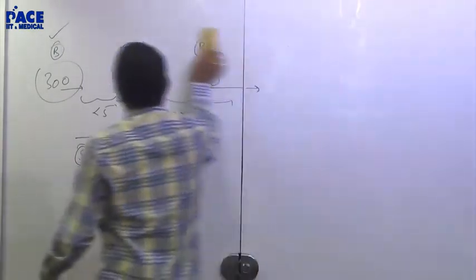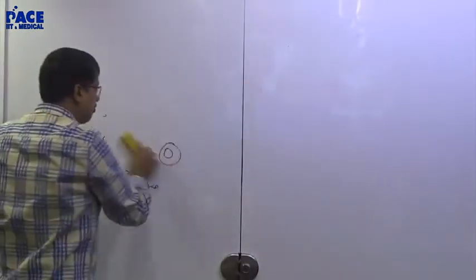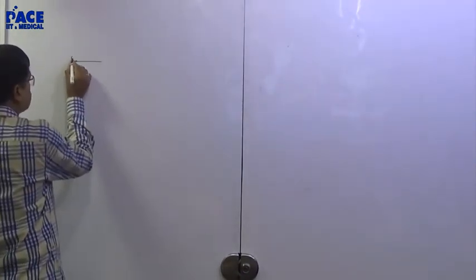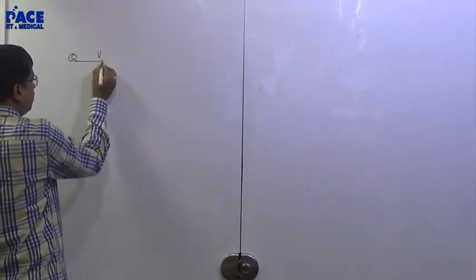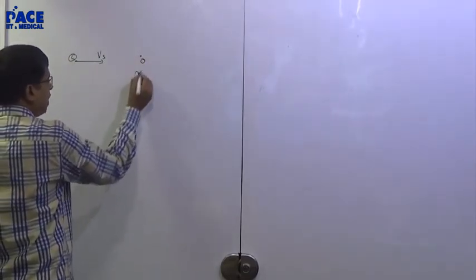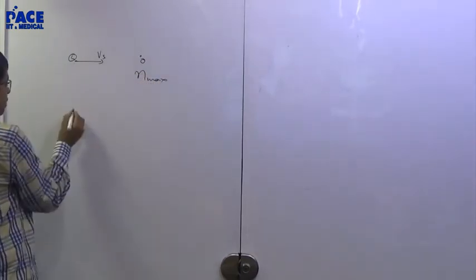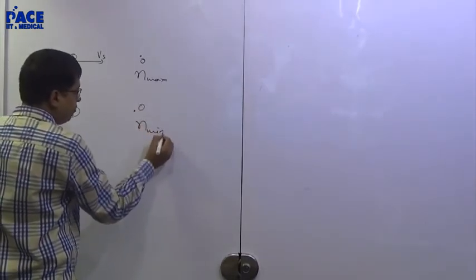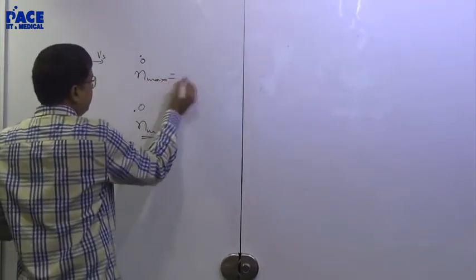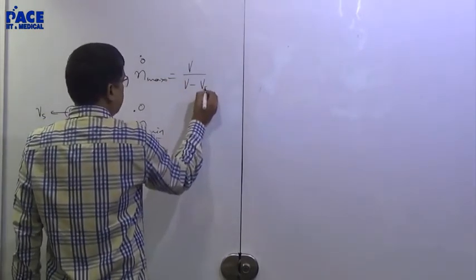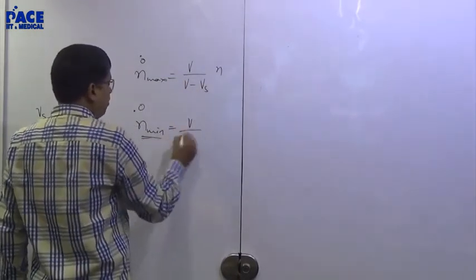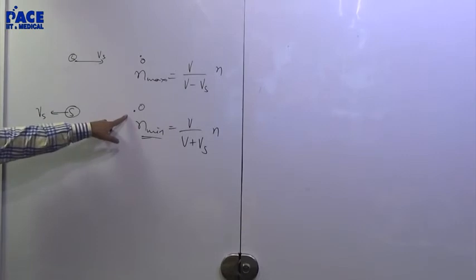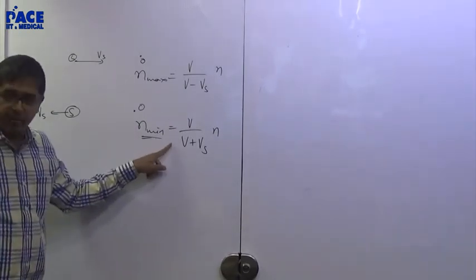Now when you are speaking about Doppler's effect, one more fundamental point: if the source is moving towards the observer, that will be maximum frequency. If the source is moving away from the observer, that will be minimum frequency as received by the observer. N' will be V by (V minus Vs) into N in this case, and N' will be V by (V plus Vs) into N in this particular case, when the source is moving away from the observer, I will have the minimum frequency.